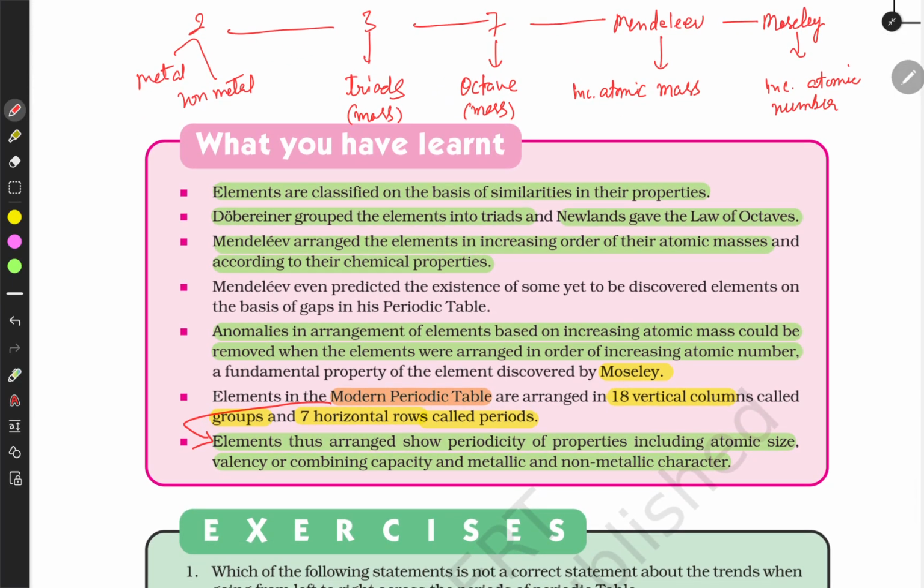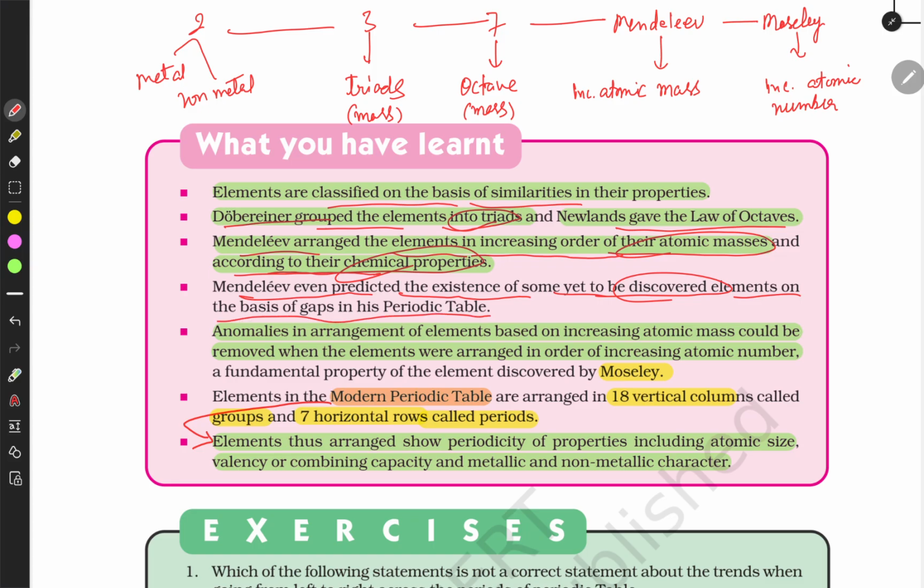So what we have learned: elements are classified on the basis of similarities in their properties, and Dobereiner grouped the elements into triads, and Newlands gave the law of octaves. Mendeleev arranged the elements in increasing order of atomic mass and according to their chemical properties. Mendeleev also predicted the existence of some yet to be discovered elements on the basis of his periodic table.